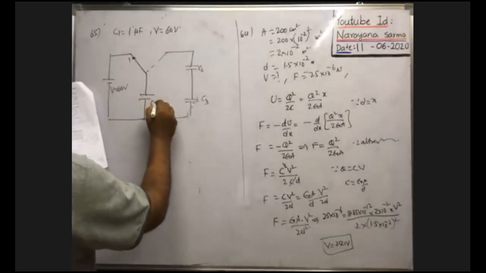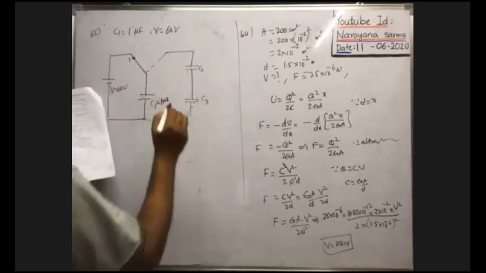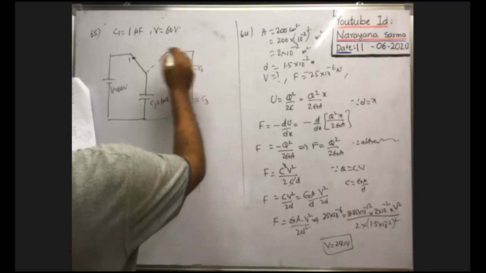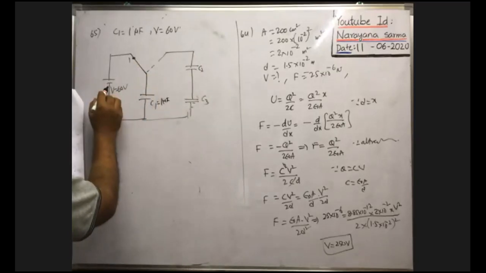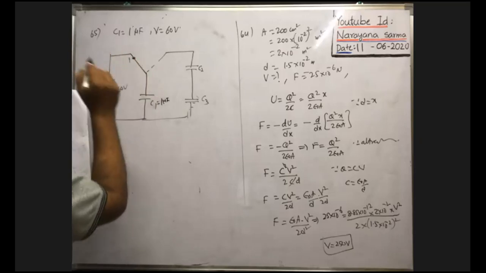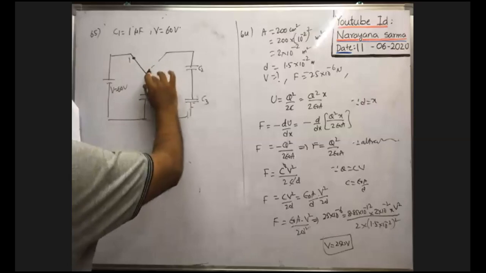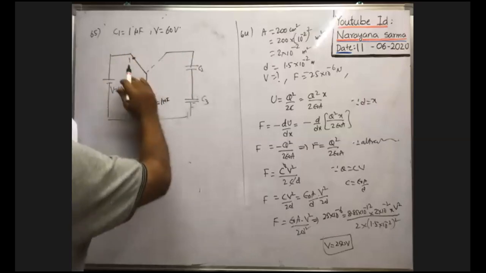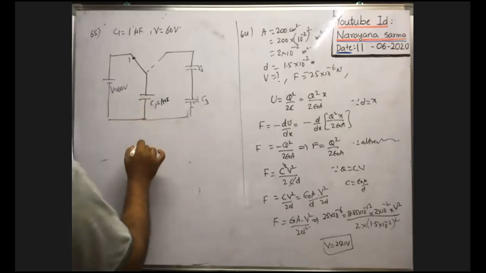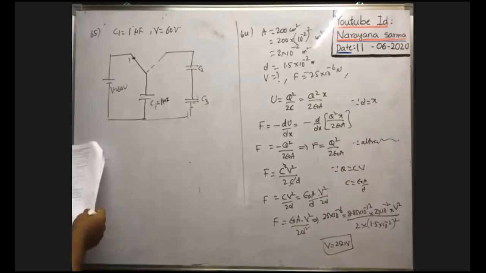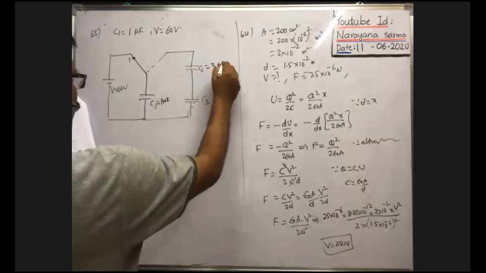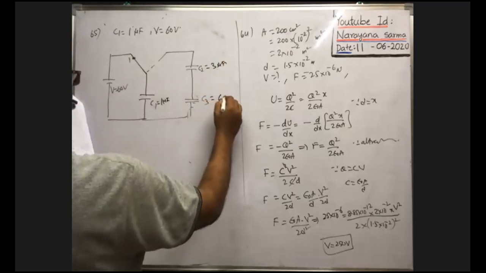The capacitor C1 is equal to 1 microfarad. It is not given in the problem, but 1 microfarad is there. Here this capacitor C1 is connected to a cell having EMF 60 volt by connecting the terminal 1 here, so that it is closed and the other is open. It is a dotted line, that's why it is open. Now this capacitor is charged to 60 volt. Here capacitance C2 is given, C2 is equal to 3 microfarad and C3 is equal to 6 microfarad.